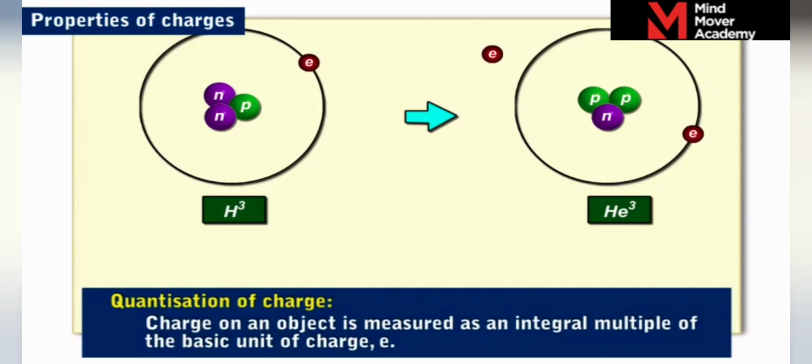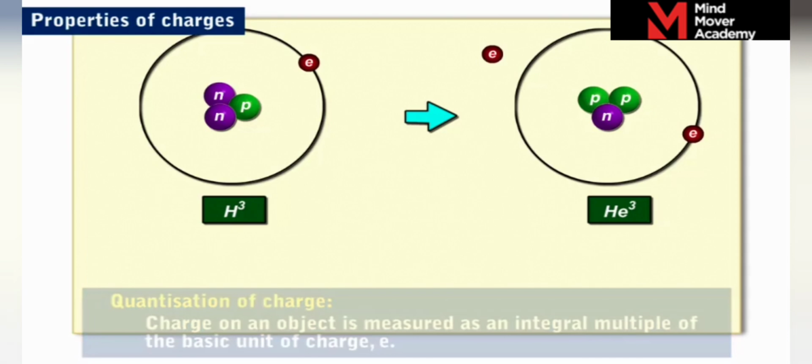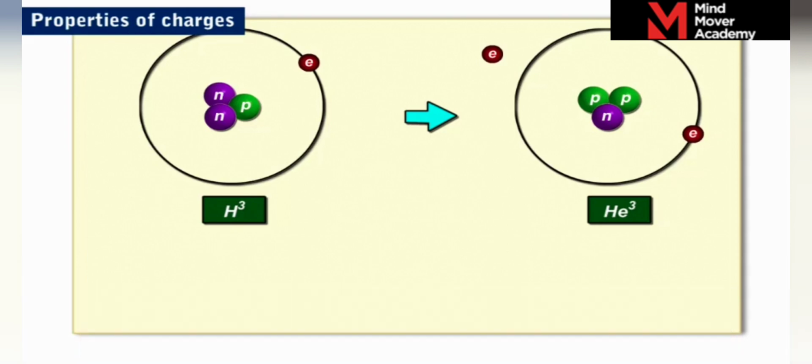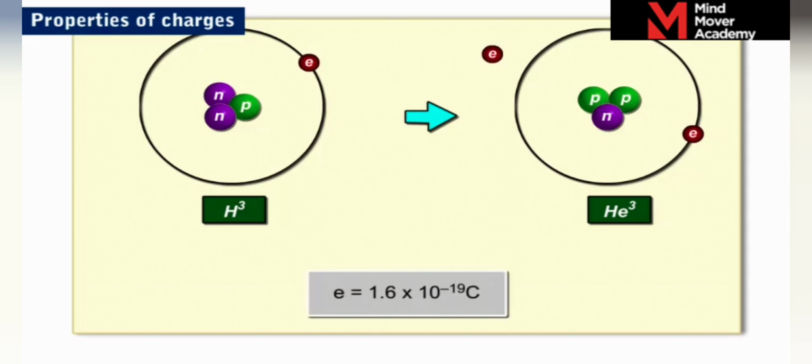The charge on an object is measured in an integral multiple of the basic unit of charge that the proton or electron carries, denoted by e. This property is called quantization of charge. The magnitude of the basic unit of charge e is 1.6 × 10^-19 coulomb.